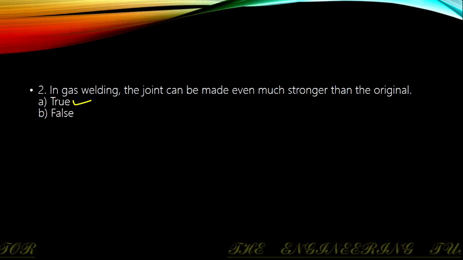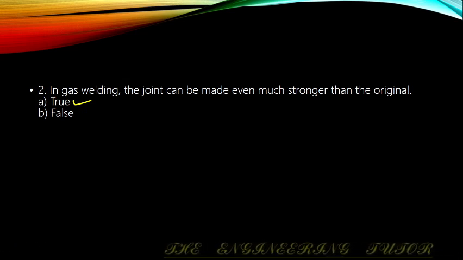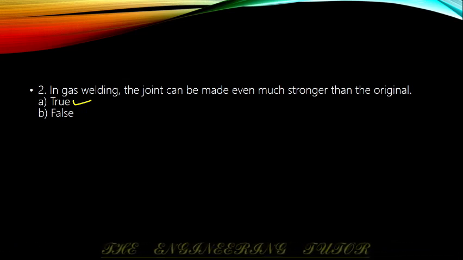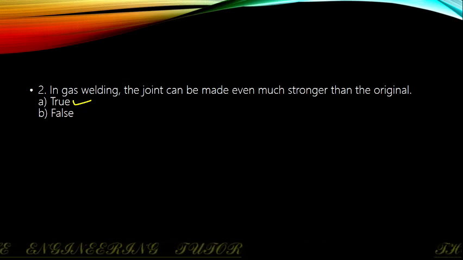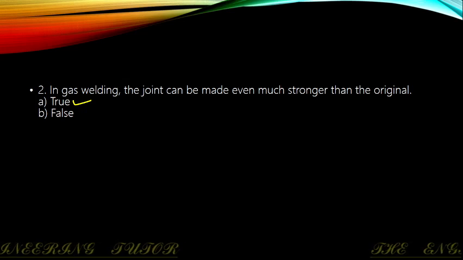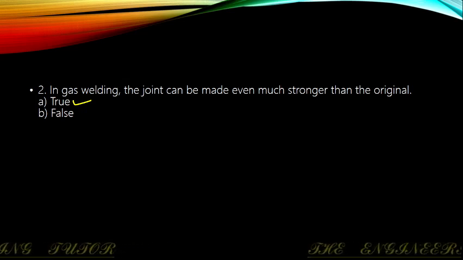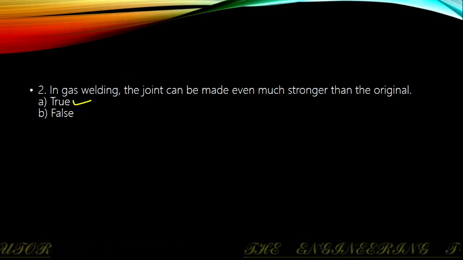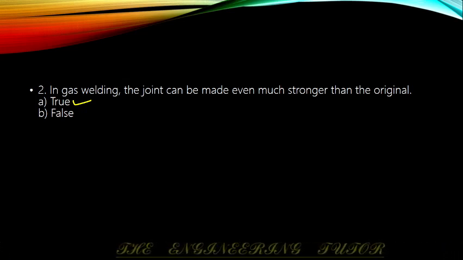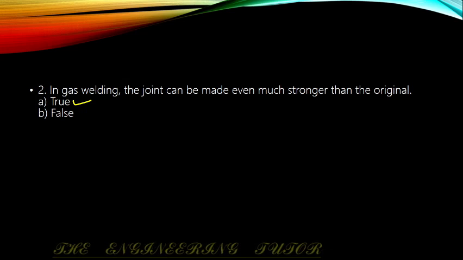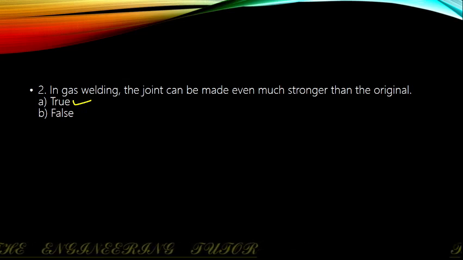First, they are brought into a molten state, then a fusion takes place between the two pieces of metal in such a way that the point of fusion closely approaches the strength of the metal fused. In this process, the union of the joint can be made even much stronger than the base metal. So, the statement is true.